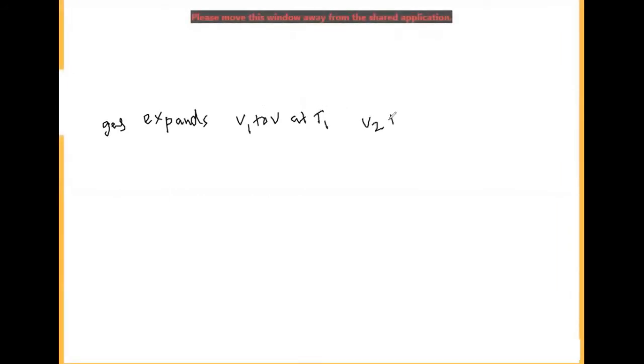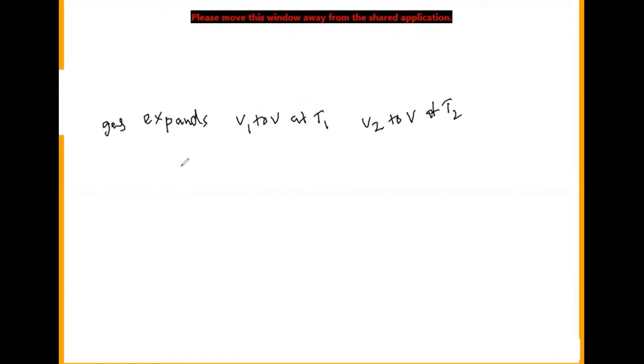A gas expands from V1 to V at T1 and V2 to V at T2. I'm talking about two different temperatures.